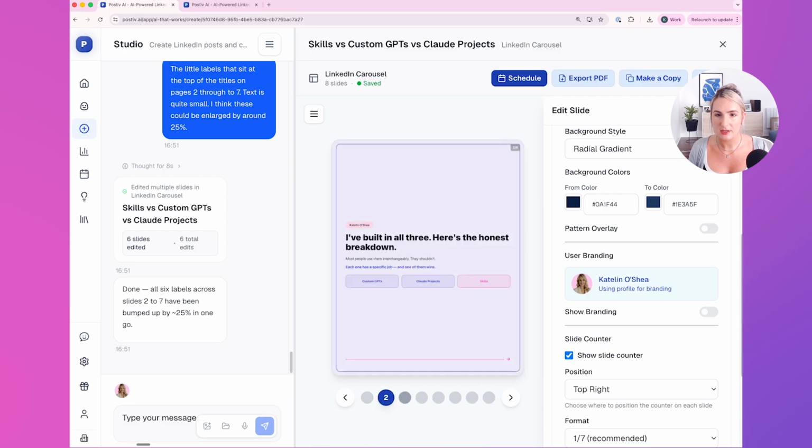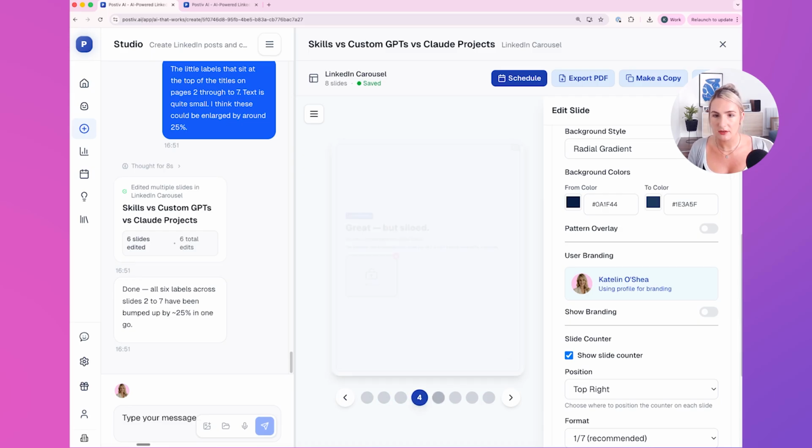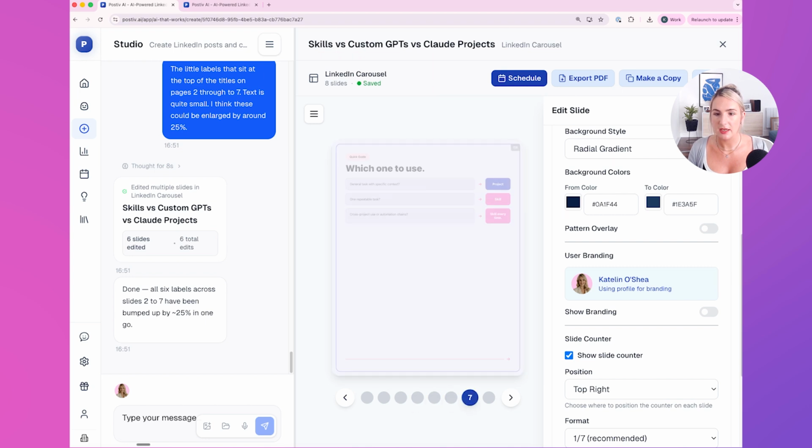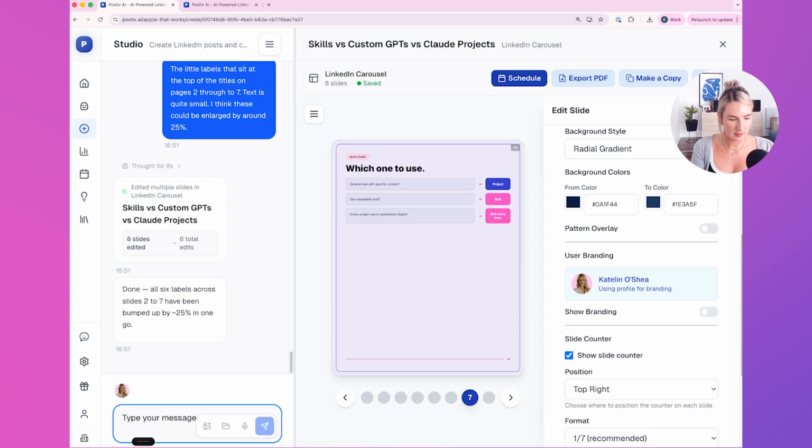Okay, so it's enlarged it there. Yeah, so they're a little bit more readable. I still think they could be slightly bigger again. The labels at the top of each page from 2 through 7 that you just edited, if you could make them another 15% larger.